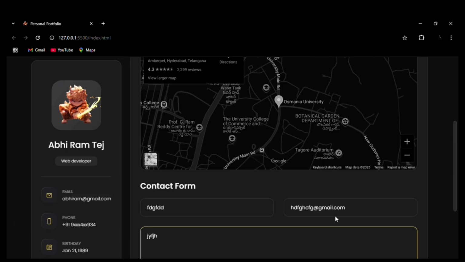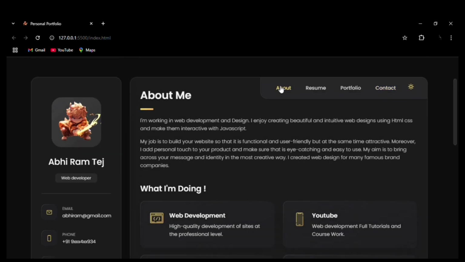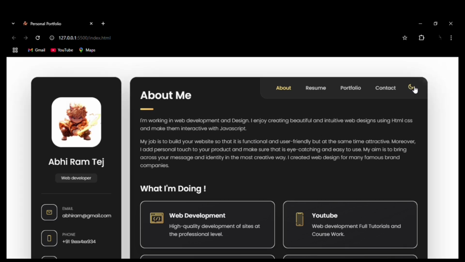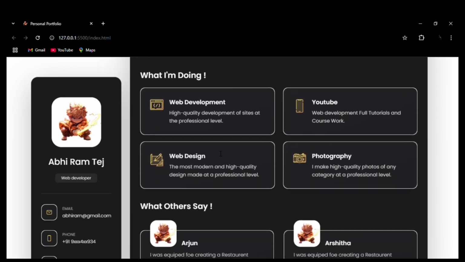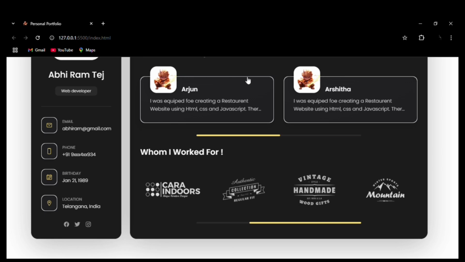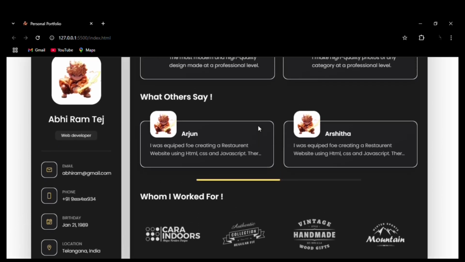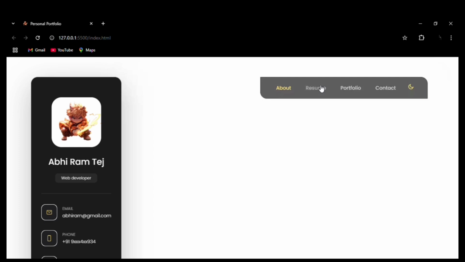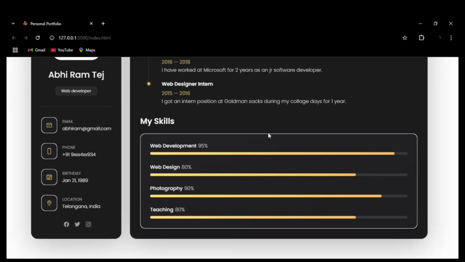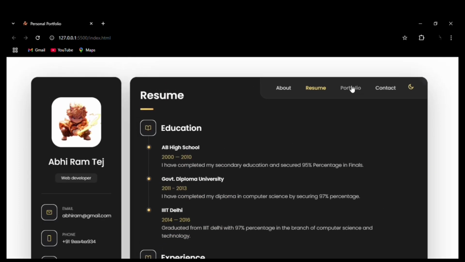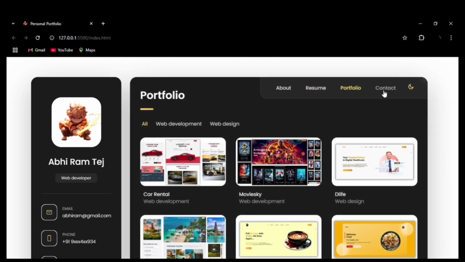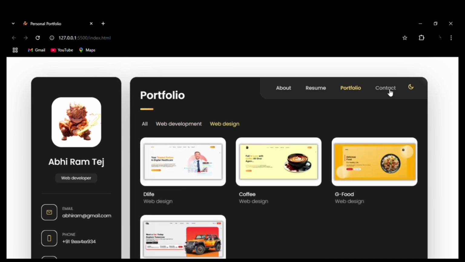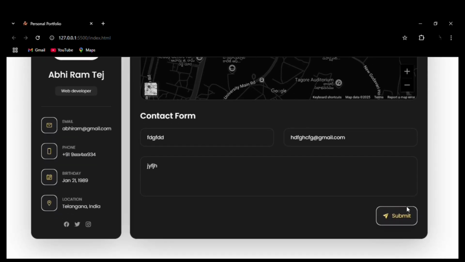And you can change the light mode to dark mode by using this icon. By clicking on this icon, you can move from light mode to dark mode. So now this is the light mode. You can see in the website the background and border colors have changed to pure white. Next we can go to the resume section and see the border effects, and the portfolio filter effect, and then the contact section. Let's see the hover effect on the button.